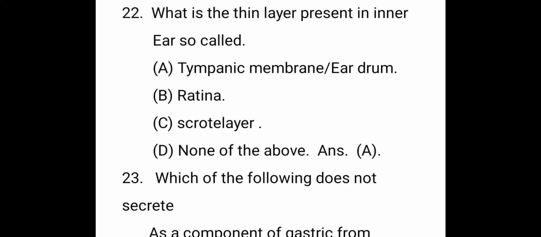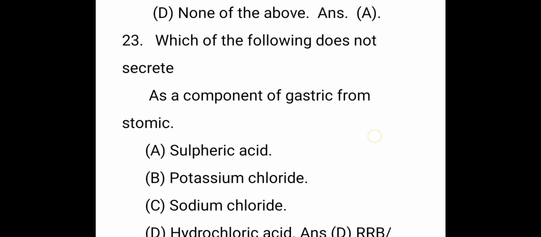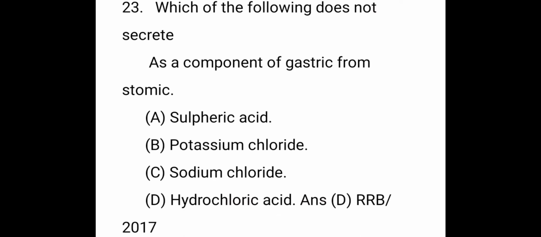The next question, what is the thin layer present in the inner ear called? The right answer is A. The next question, which of the following does not secrete a component of gastric juice from the stomach?